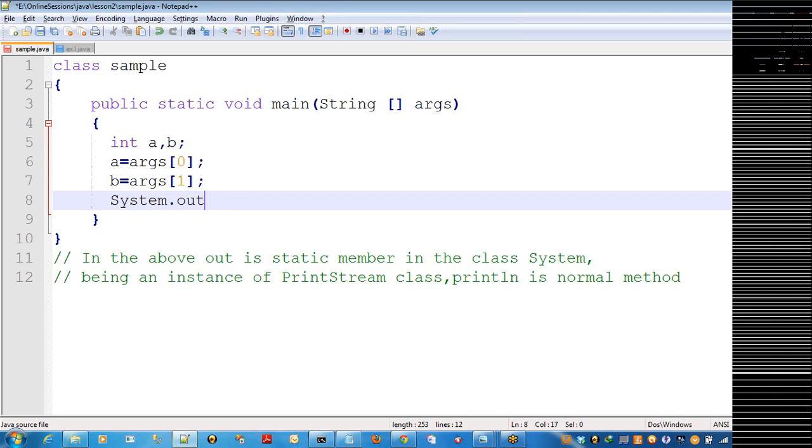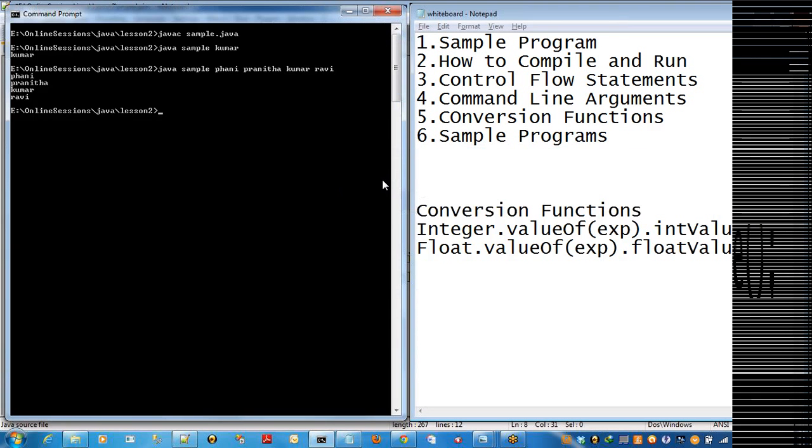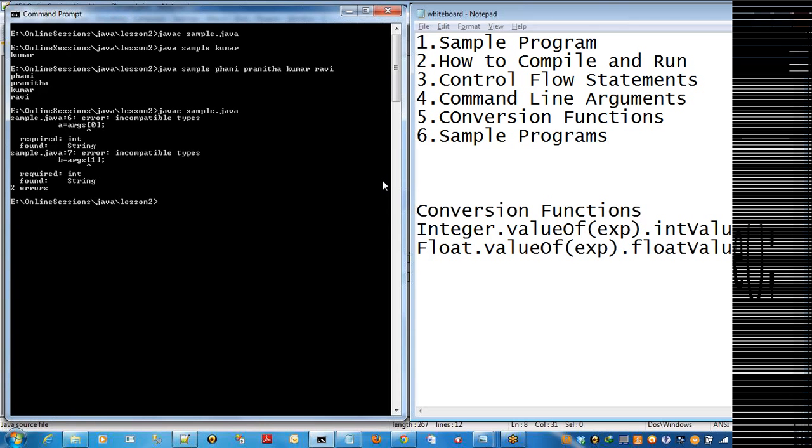To display any information, you can use the println method. Incompatible types.